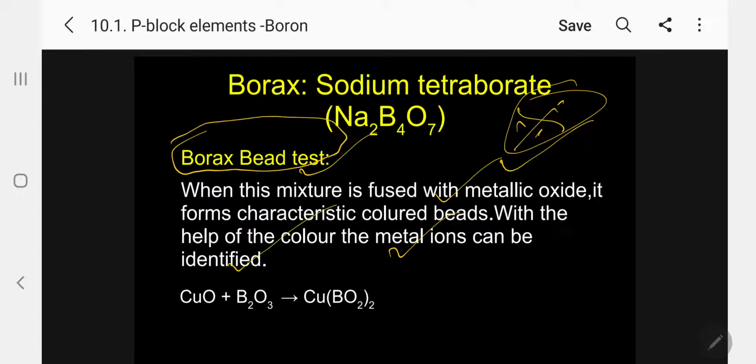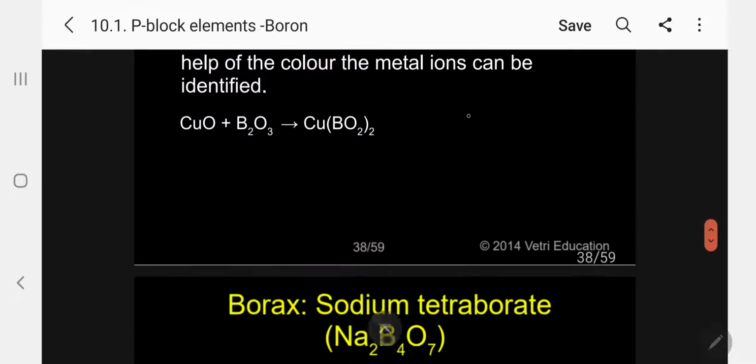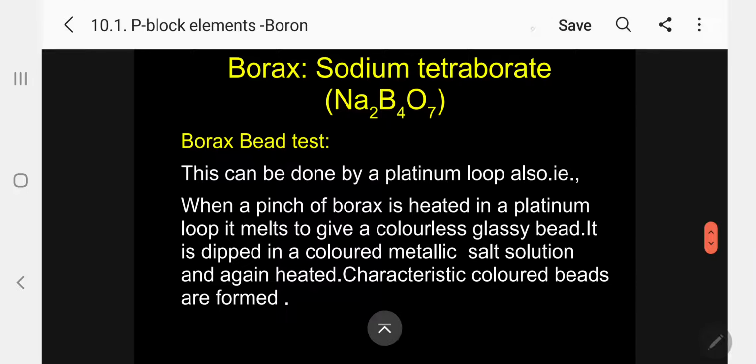Kindly follow. Normally, a platinum loop is used for this purpose. We take borax and metallic oxide, mix and make it into a paste, and then immerse the platinum wire. Before that, you heat the wire and then immerse it. Now it will hold this mixture. If it is copper oxide, with B2O3, copper borate will form. So the borax bead test can be done with a platinum loop.